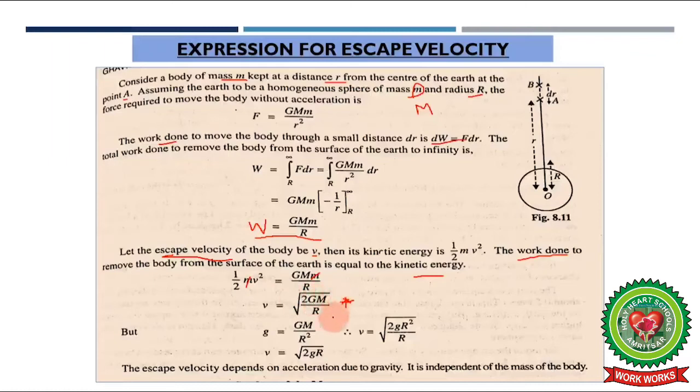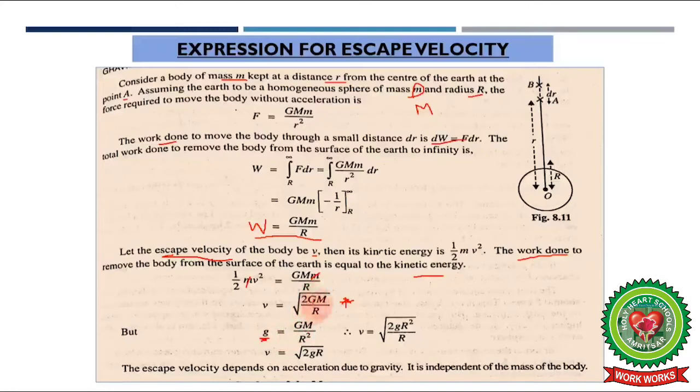This is one relation. Secondly, we can also obtain this relation in the form of acceleration due to gravity, which is small g, because we know that small g is equal to GM upon r square. So we can get the value of capital G from this relation. To get capital G, we will cross multiply, it will become g r square divided by M. Now put this value of capital G in this equation.